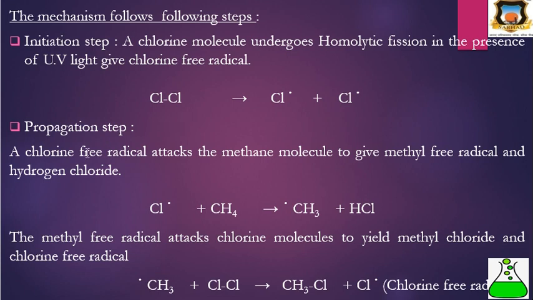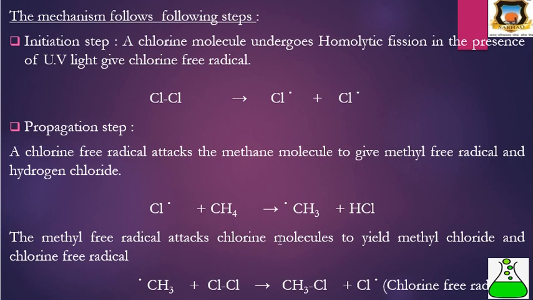Next is the propagation step. In the propagation step, a chlorine free radical attacks the methane molecule to give a methyl free radical and hydrogen chloride. The chlorine radical formed in the first step reacts with methane and gives HCl plus a methyl free radical, because the reaction is between the chlorine and the C-H bond. In this there is formation of HCl, and CH3 becomes a CH3 radical.